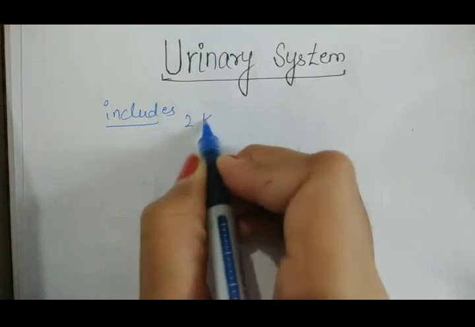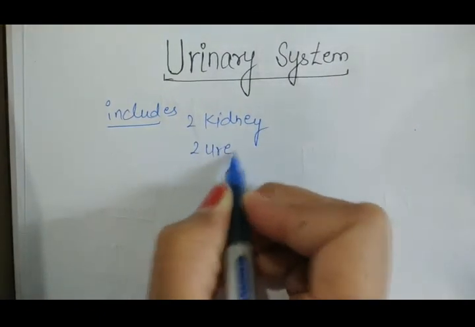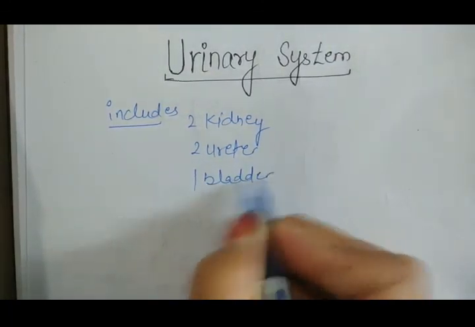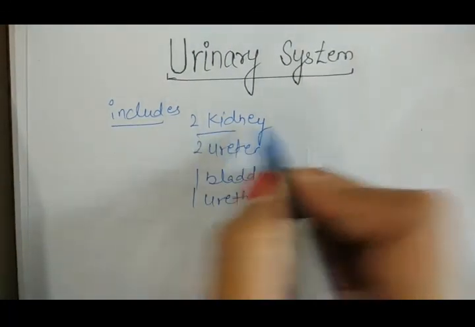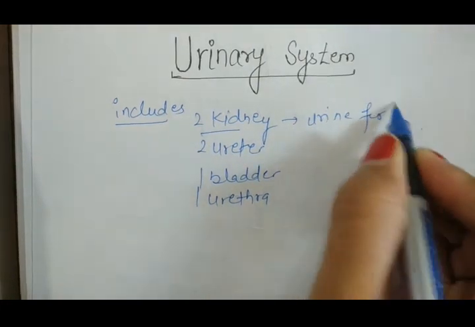two kidneys, two ureters, one bladder and one urethra. So the kidneys, what are they doing? They are helpful in urine formation.